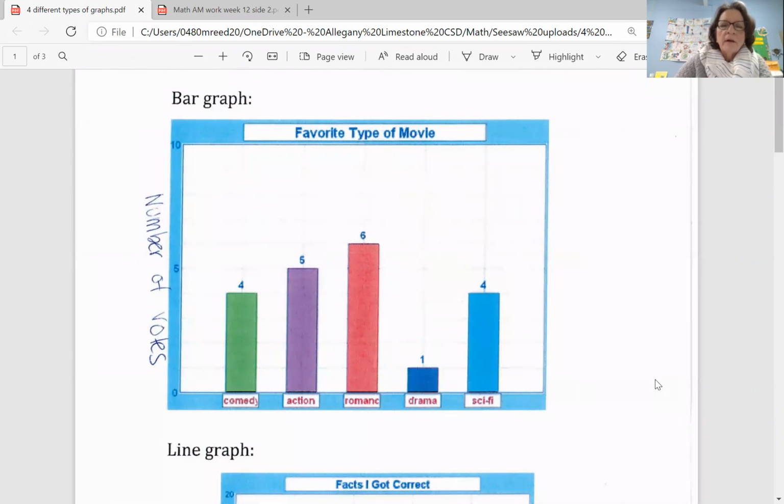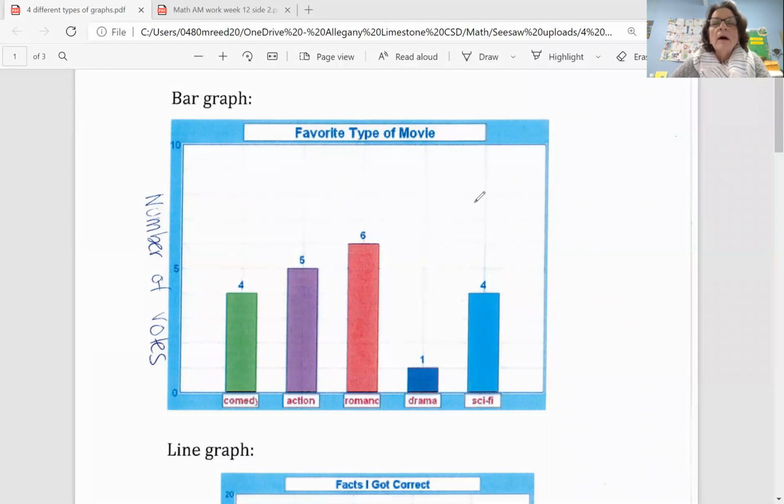So the first one is called a bar graph. And as you can see, it's called a bar graph because it has bars in it. And you've seen these a little bit on your morning work. You probably studied them even a little bit in second grade. Let's see if I can get my annotate feature going here. Here we go.